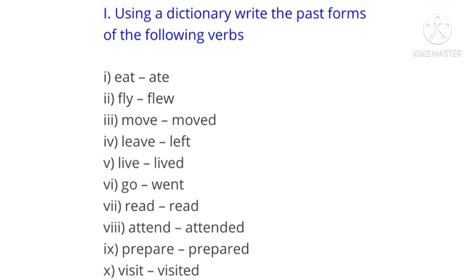Done, children? So let's do the exercise. Using a dictionary, write the past forms of the following verbs. First question, eat, ate; fly, flew. These are irregular verbs. Move will become moved. Leave, left. Live, lived. Go, went. Read, read. Attend, attended. Prepare, prepared. Visit, visited.